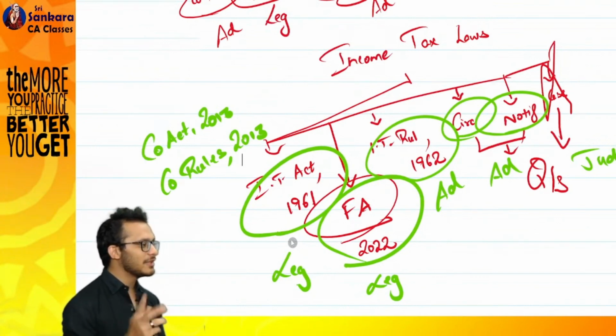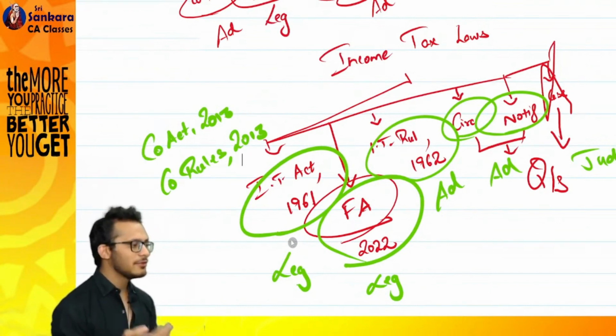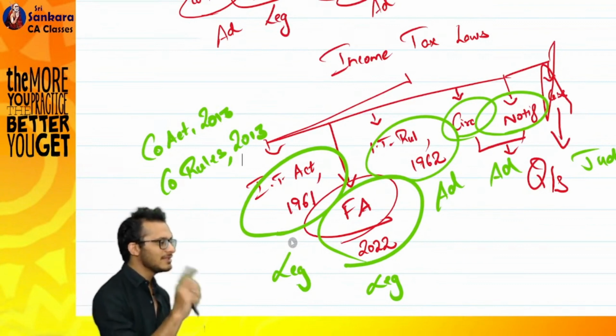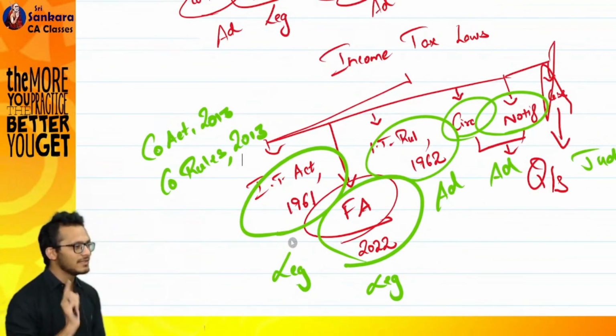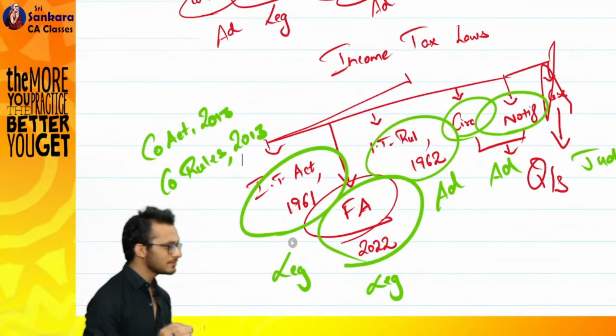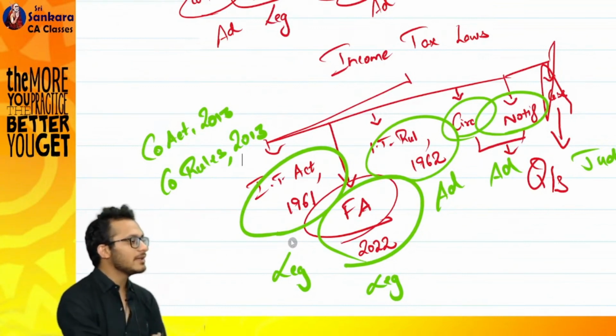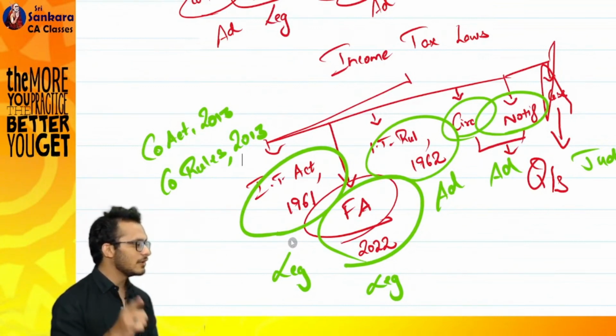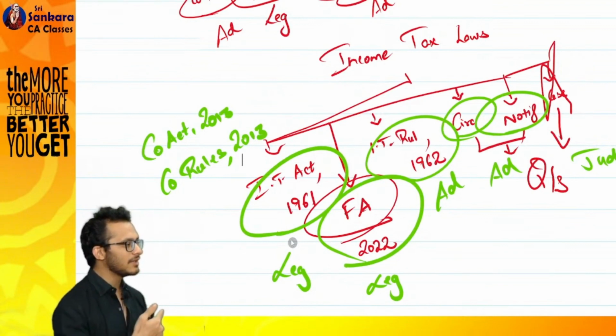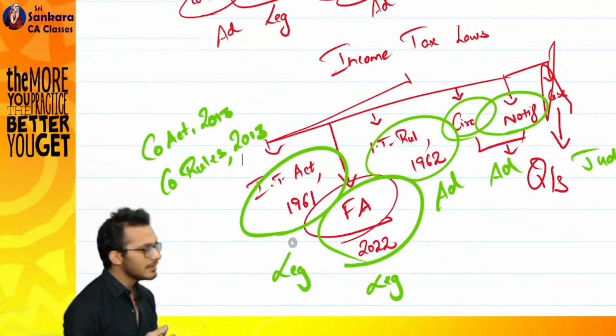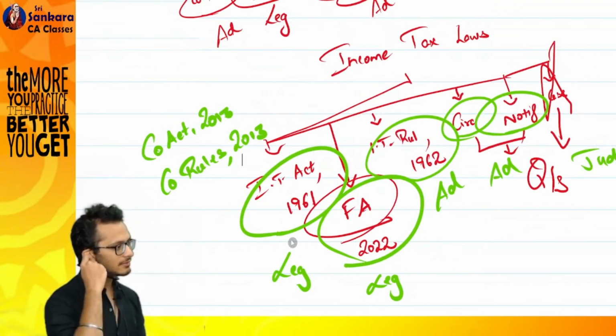How is this 1961 to 1962? That is what we will discuss. Understand, keep this question in mind. When we discuss, you will understand why it is 61 to 62. It will blow your minds. So we are right now in Income Tax Act, Income Tax Rules, Circulars, Notifications. There is also an item called the Finance Act. What the hell is this?